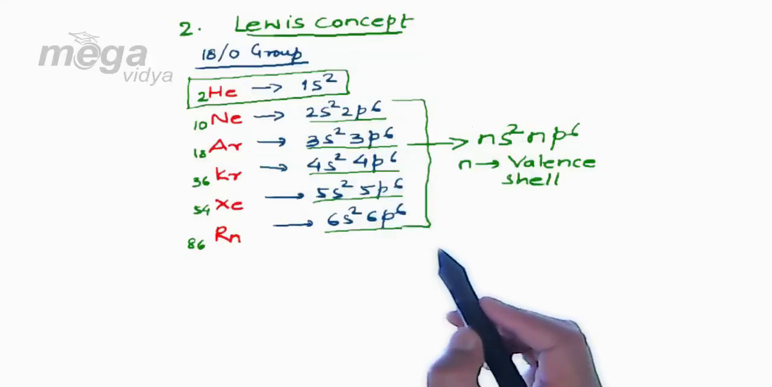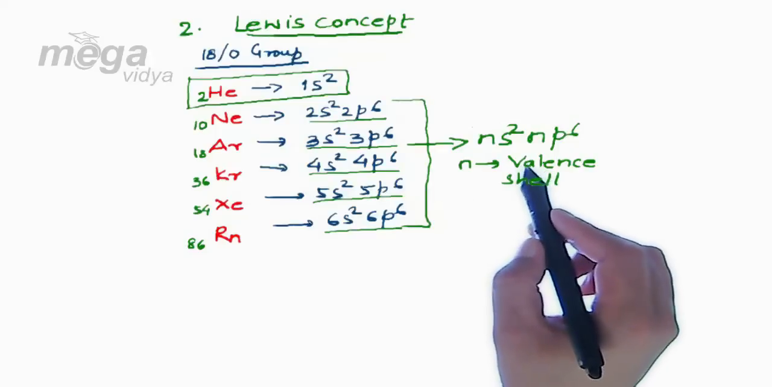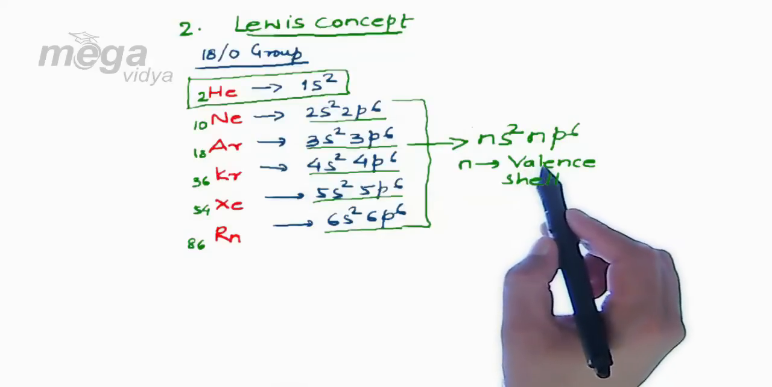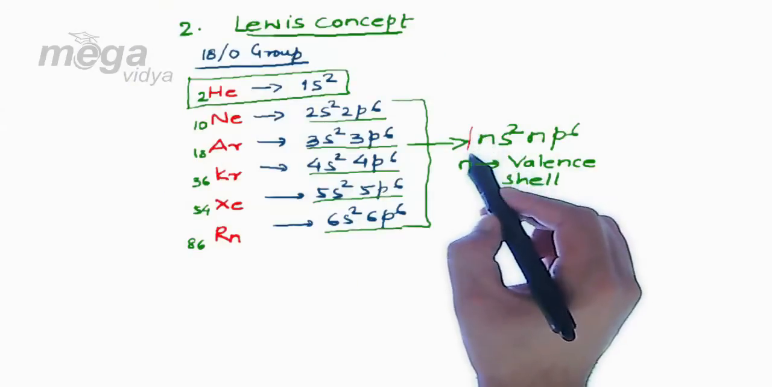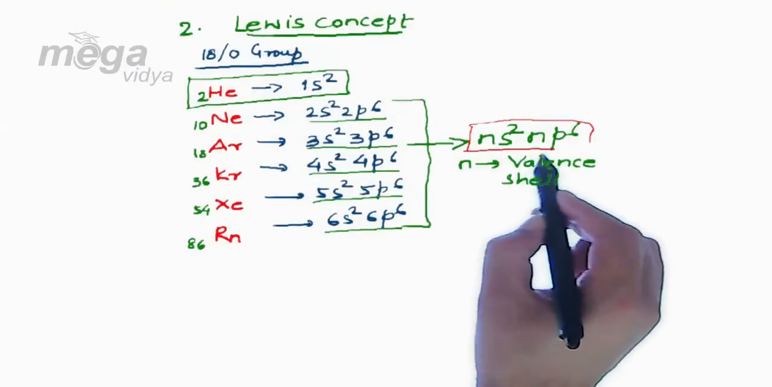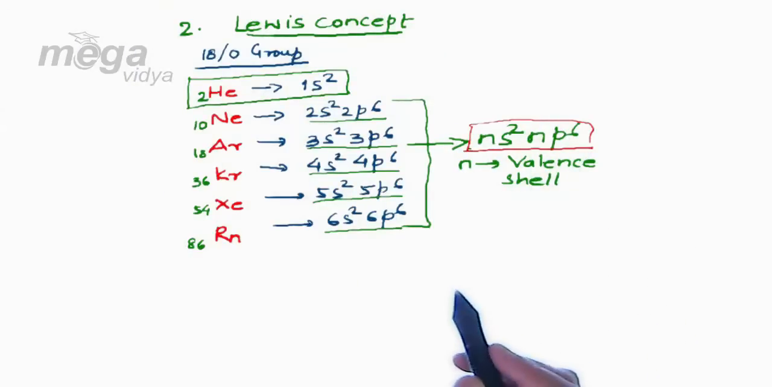So in general the conclusion is that in case of inert gases, that is 0 group or 18th group elements, we will have the general electronic configuration of the valence shell as ns2, np6, where n represents the valence shell.